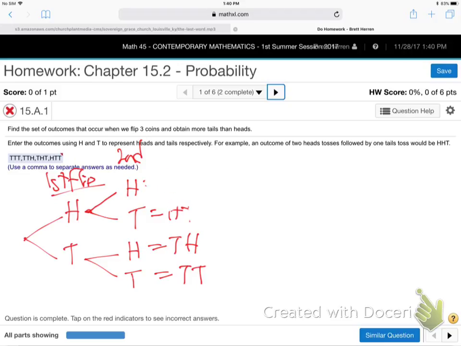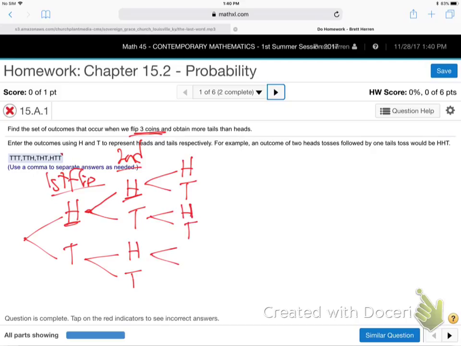And on this one, aren't they saying 3 flips? Yeah, 3 flips. So now let's add another layer, because they're saying up here, what if you flip the coin 3 times? Let's do a 3rd flip. So say you got heads the first flip, heads the second flip, then you could get heads or tails the 3rd flip. Or if you got heads then tails, you could follow with a head or a tail on the 3rd. Or if you got tails heads, you could follow with a head or tail on the 3rd flip. Or if you got tails tails, you could follow with a head or a tail on the 3rd flip. Does that make sense? Now put it all together.